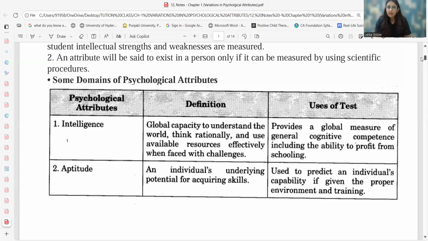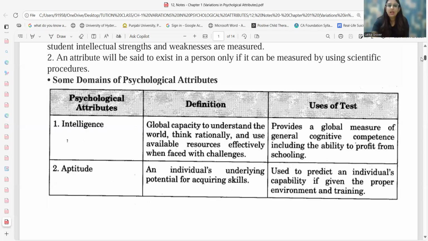So, intelligence is going to talk about my way of looking at the world, how I'm going to think about different aspects rationally or irrationally, how I'm going to work with the different challenges, how I'm going to face those challenges. This is what intelligence talks about in very layman's terms.